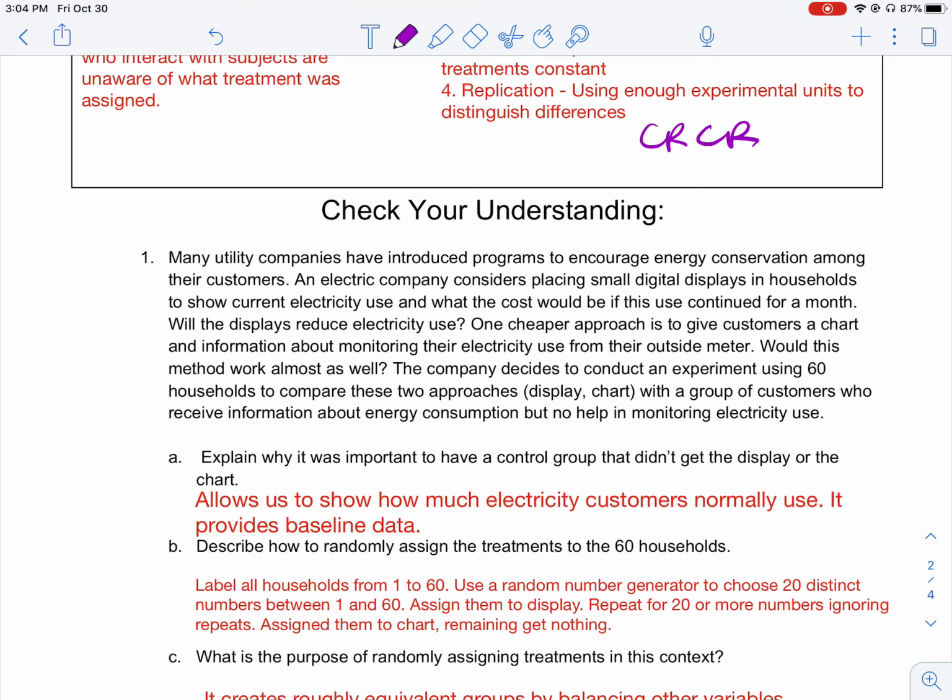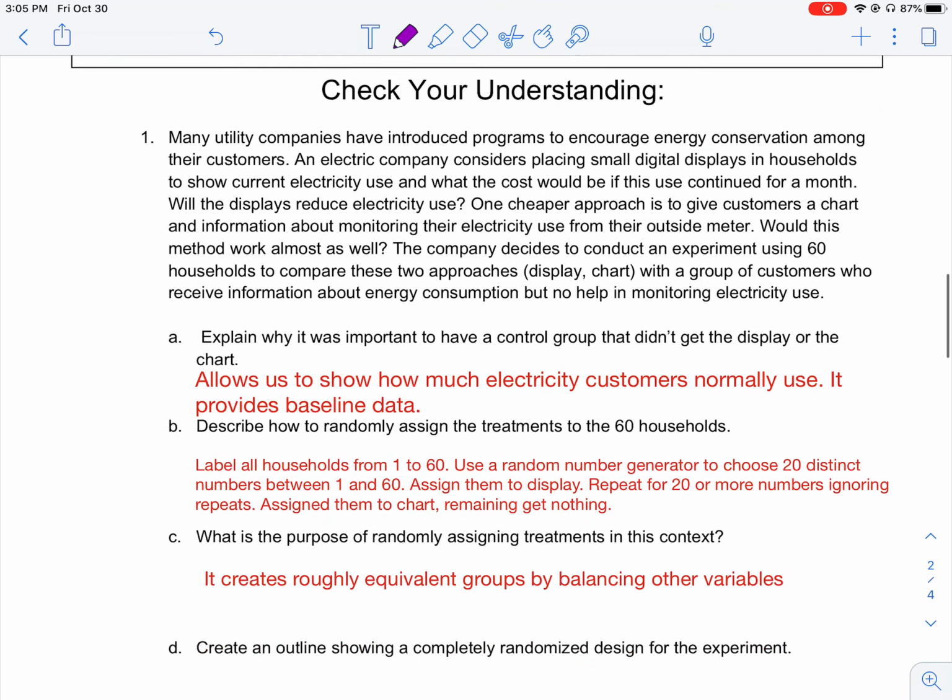Now, what is the purpose of randomly assigning treatments in this context? Why do we have to randomly assign? Why don't we just say, okay, the first 20 households that are all together in one line or in one block, they get the chart, the next 20 get the display? Why can't we just do that? Isn't it easier to do that? Why do we have to do a random assignment?